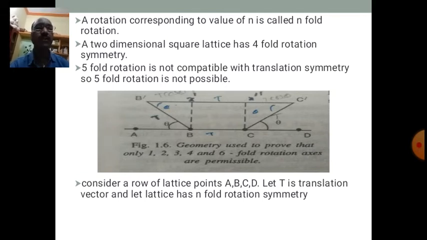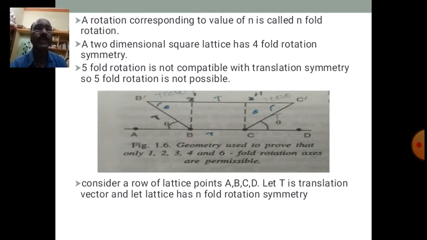Why is it not possible? Let us see from the above figure. Here let us consider a row of lattice points A, B, C and D. In the figure, A, B, C and D are the lattice points and they possess translation symmetry. T is the translation vector and the lattice has n-fold rotation symmetry.